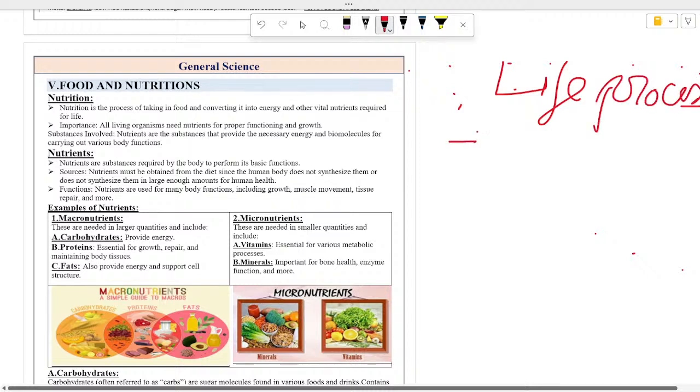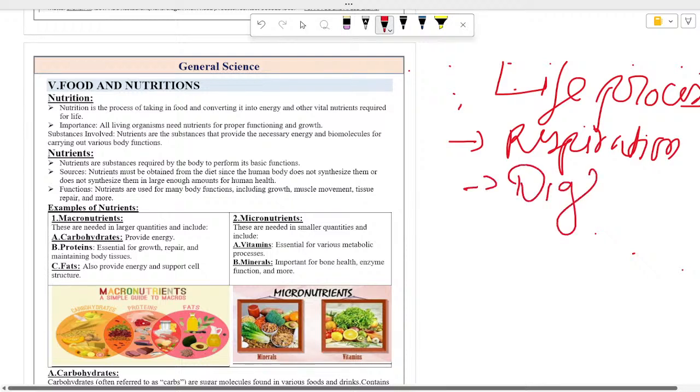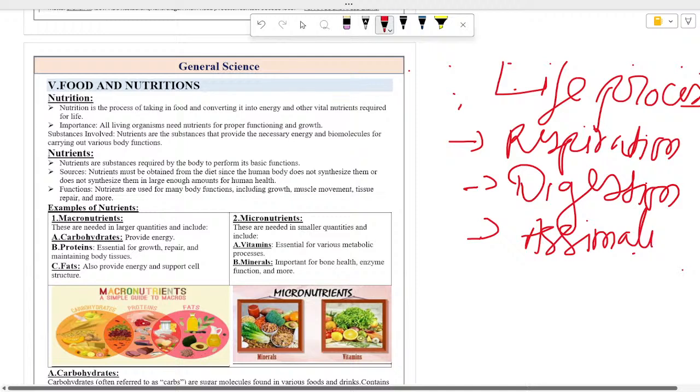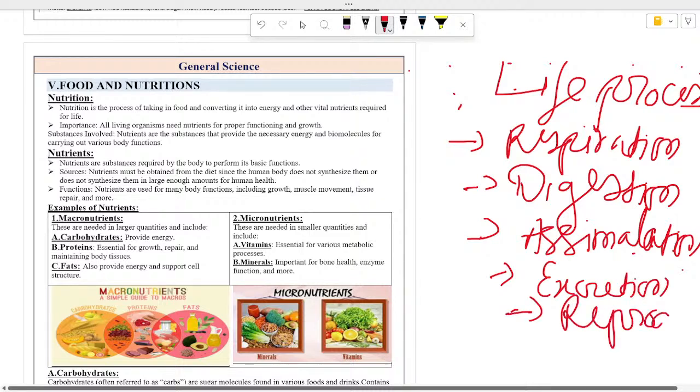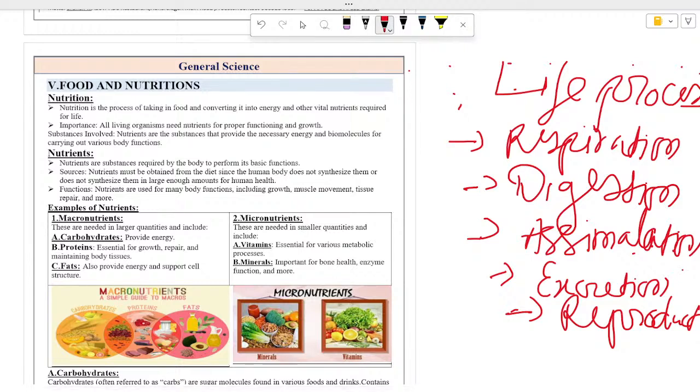Life processes include many processes, for example respiration first, then digestion, assimilation, excretion, and reproduction.